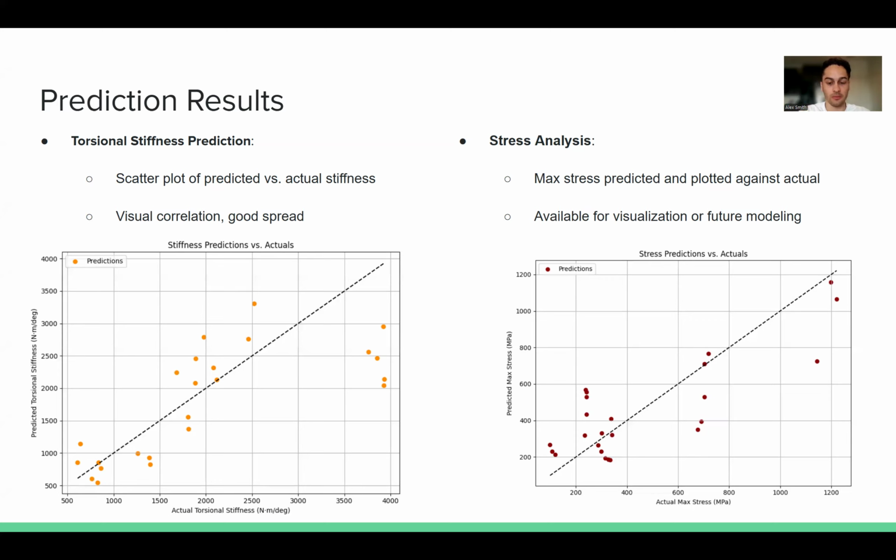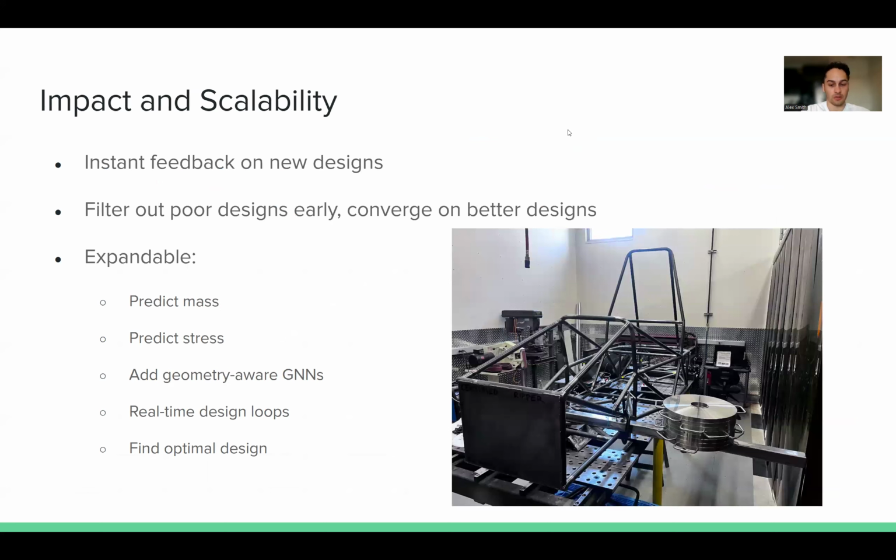And then on the other hand, with stress, this network actually predicts very well that the stress will not reach higher than 600 MPa. This is good. Our ideal stress should be under 435 megapascals. Again, because of the data augmentation, it's possible that some of these predictions are higher than 400 or 500. But what we're looking at here is very good as the cluster of the predictions center mainly under 600 or 400 megapascals.